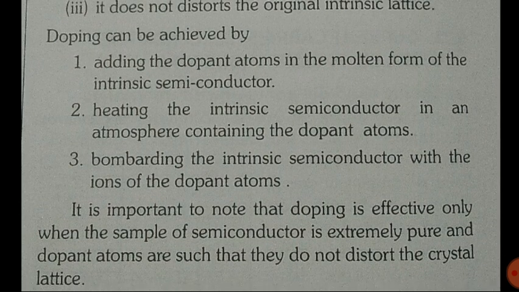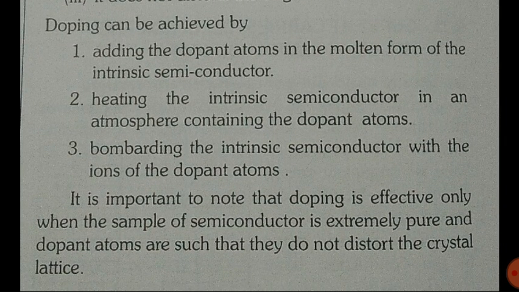Doping can be achieved by these three means. First, adding the dopant atom in the molten form of the intrinsic semiconductor. If the intrinsic semiconductor is in molten or liquid state, at that time we mix the dopants. Second, heating the intrinsic semiconductor in an atmosphere containing the dopant atom, then they will react and combine with each other.